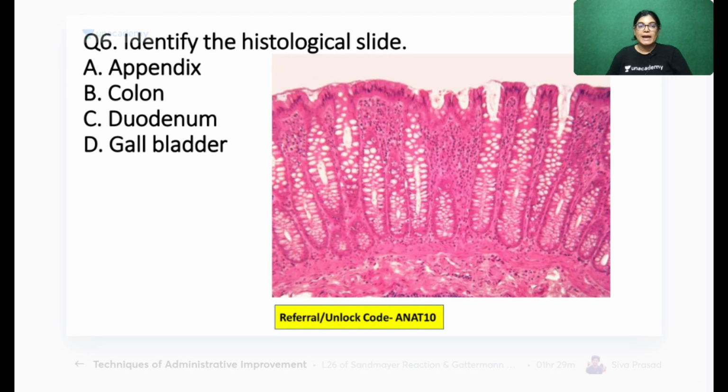Identify the histological slide, whether it is appendix, colon, duodenum, or gallbladder. By seeing this slide, you can appreciate it; I will give you the key features also. Mark the correct answer. Now I am reducing the time to 15 seconds only, because the most important characteristic histological feature is quite evident, and you can clearly mark the right answer. Your time starts now.